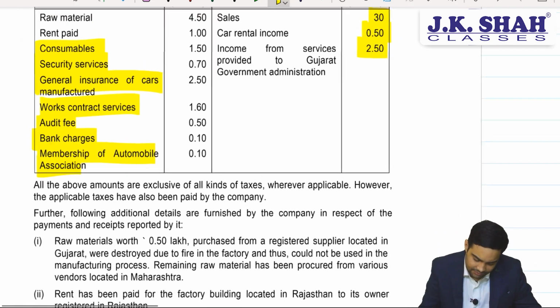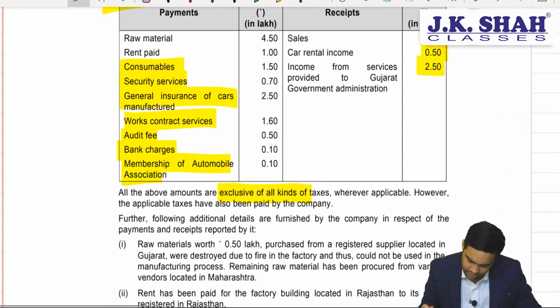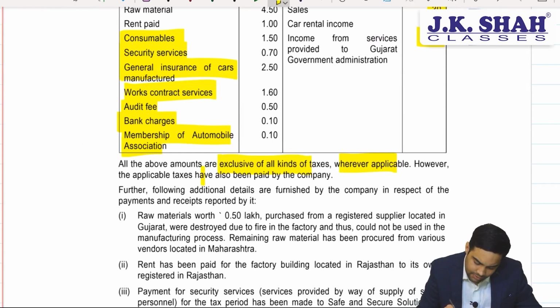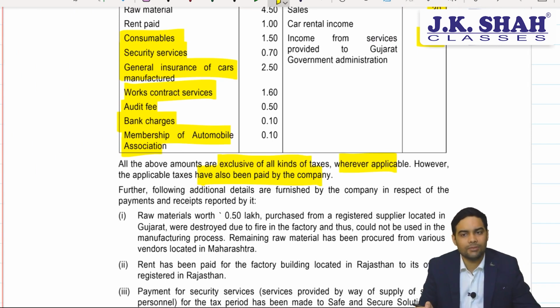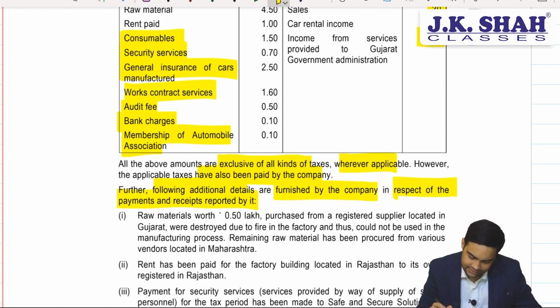Let's see the data. All the amounts are exclusive of tax, wherever applicable. However, applicable taxes have also been paid by the company. Further, the following additional details are furnished by the company in respect of the payments and receipts.